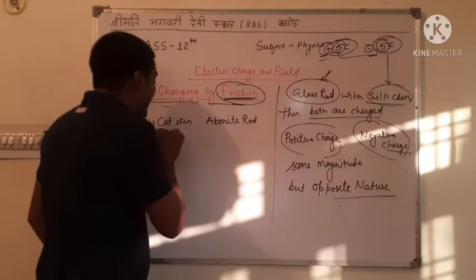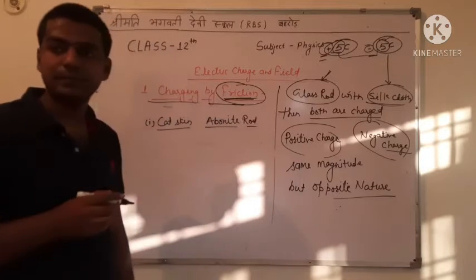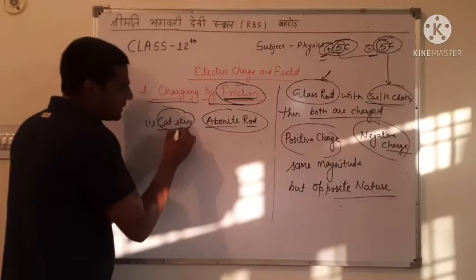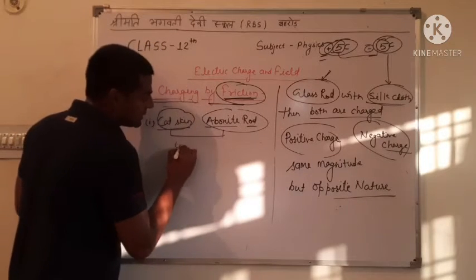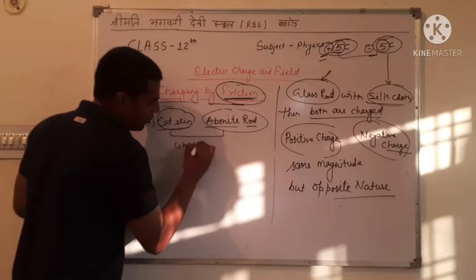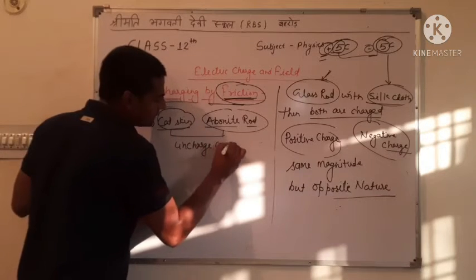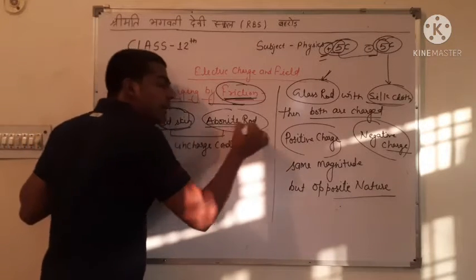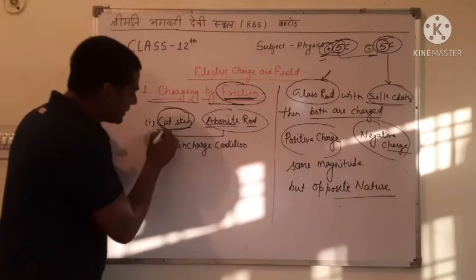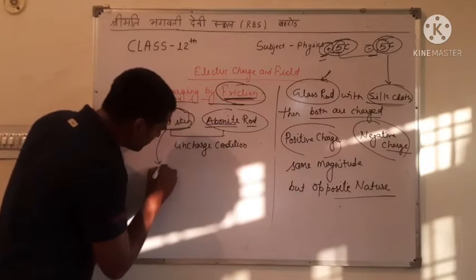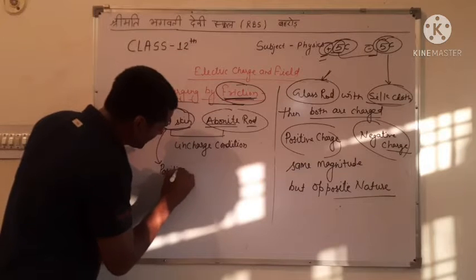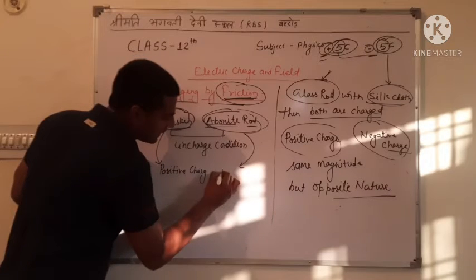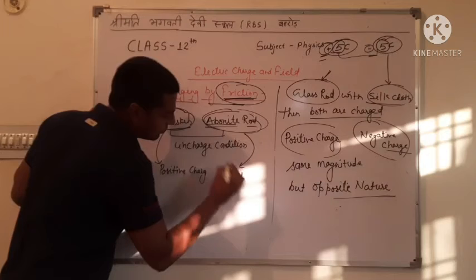When we rub the cat skin with the ebonite rod, then both are charged. The cat skin is charged with positive charge, and the ebonite rod is charged with negative charge.